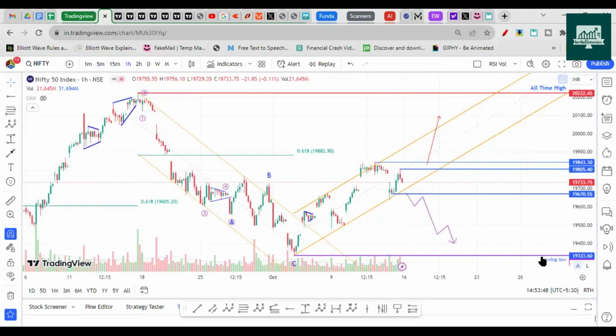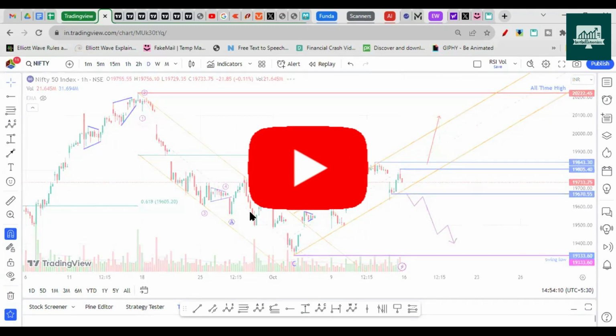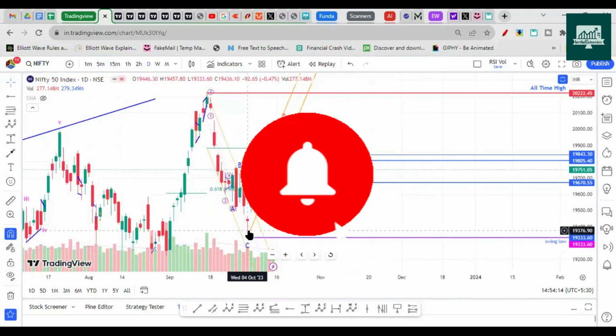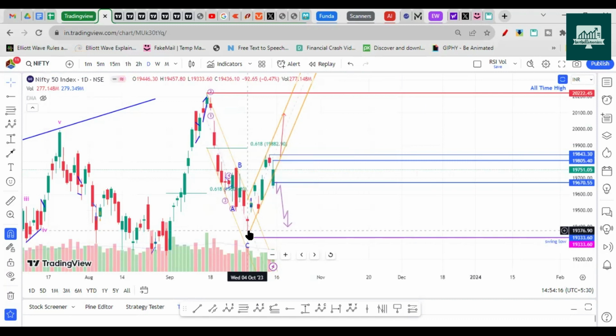As I said, a break of this is completely bearish, and a break of this is temporarily bearish, with downside towards 19,670, or you can use this low of 19,635 to consider the down move. On this date it closed at 19,436.